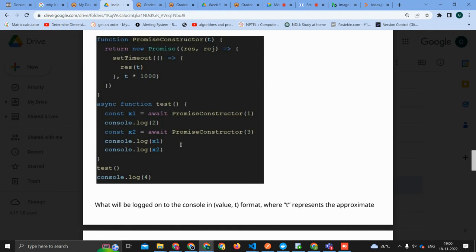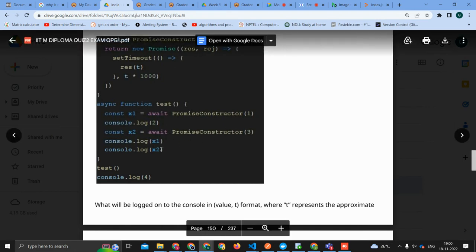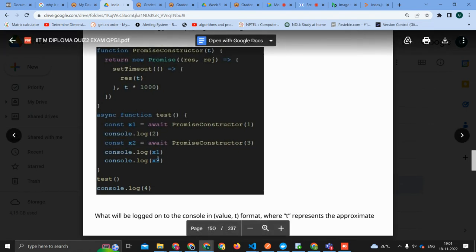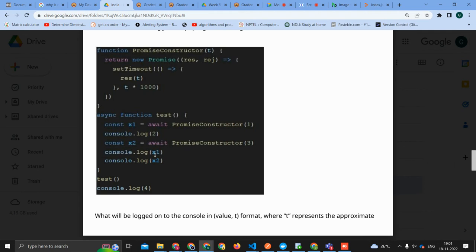That's right. And for x2, it will log 3. Wait for 3 more seconds. After 4 seconds it will print. So you're right, 4 comma 0 will come first. Then 2 comma 1. Then after 3 seconds, 3 comma 4.